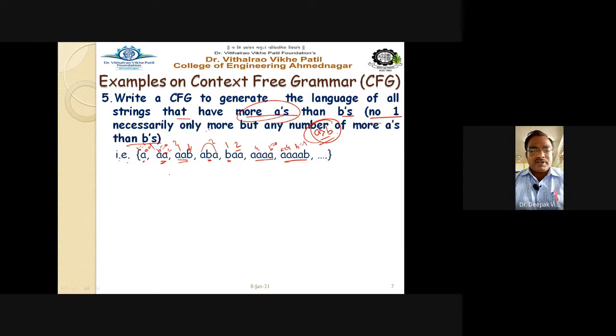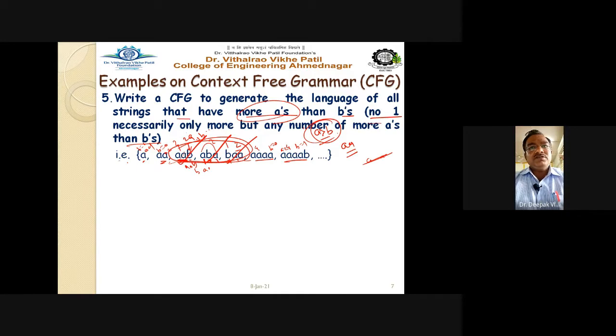So we have to take care that the number of A must be greater, and their position is not fixed. It is not mentioned that at least two A's are there together. That is not fixed, so don't bother about their position or the pattern of the string. You can have AAB, you can have ABA, you can have BAA. These are the three patterns. It consists of 2 A's and 1 B, so they can be organized as AAB, ABA, or BAA.